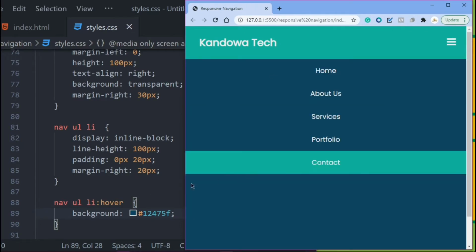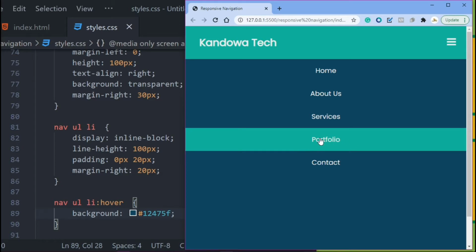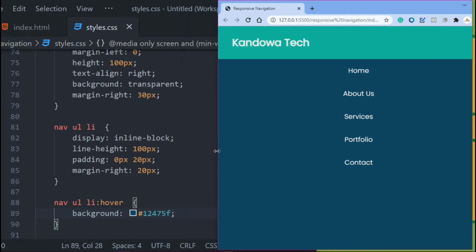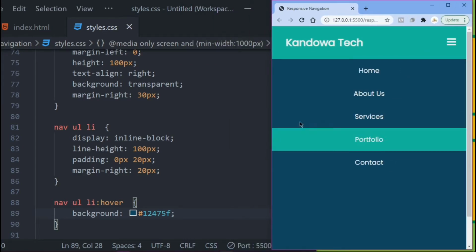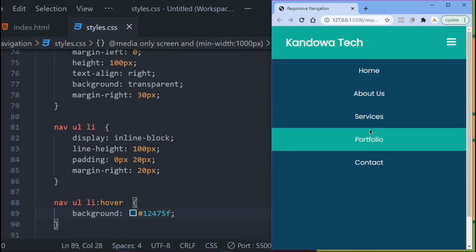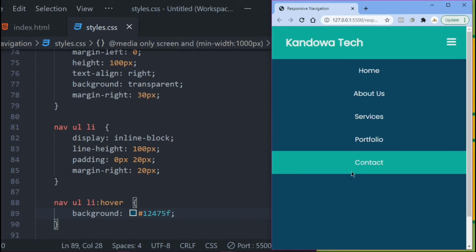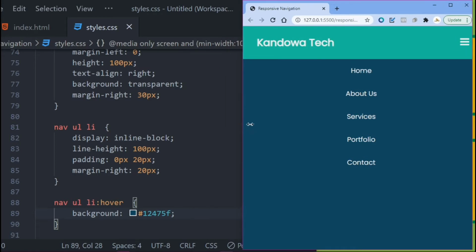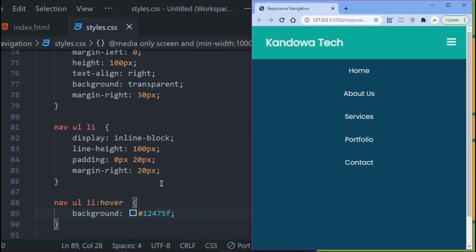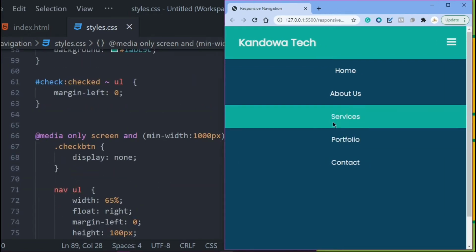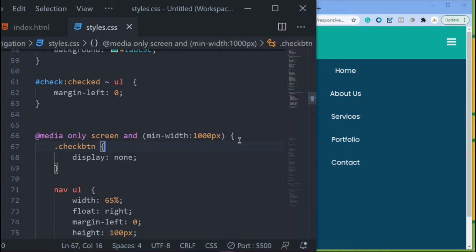So if you have noticed, we haven't created our tablet media query, and the reason is that we want our tablet and our phone to have the same property, since we don't really have a lot of content in our navigation. So if you happen to be working on a bigger project where you have a lot of content in your navigation, or you just want to give some different property to your tablet, you can do that. All you have to do is just create a tablet media query.